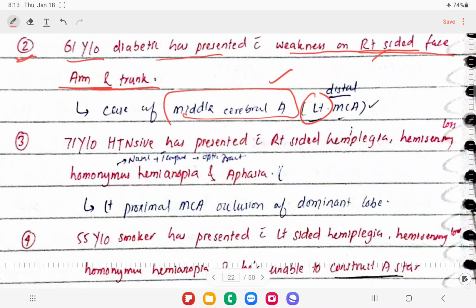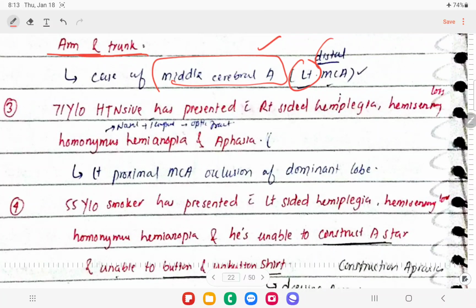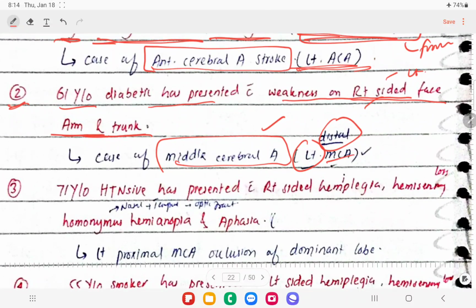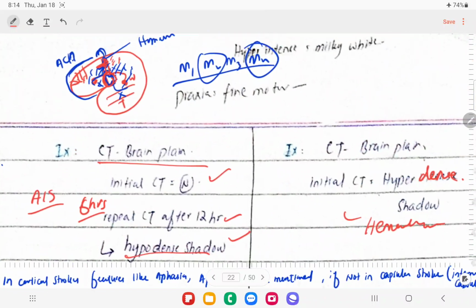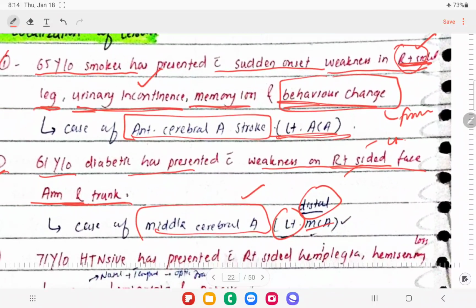Right, okay. So the next thing is the distal MCA, distal middle cerebral artery, because if the internal capsule, if these lenticulostriate branches are involved, we know that in the internal capsule we have the compacted fibers of motor and sensory pathways, right? So there should be some hemiparesis and hemiplegia in these patients.